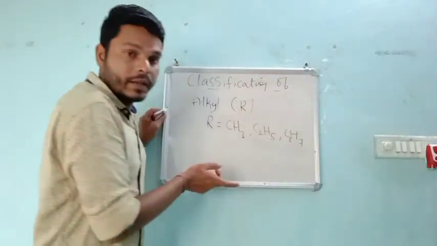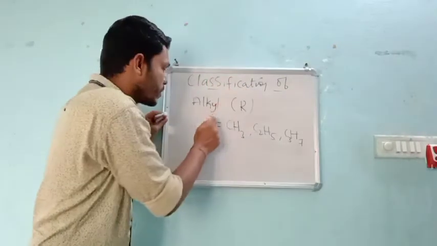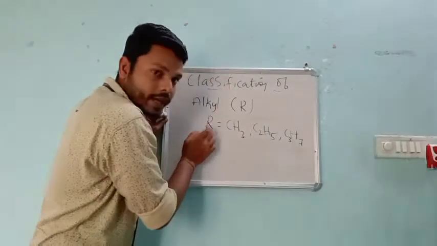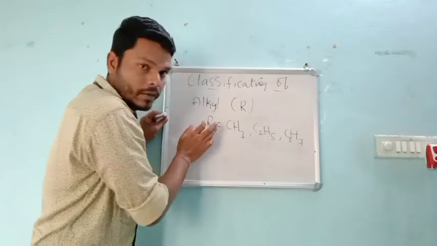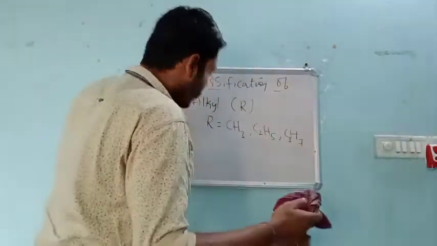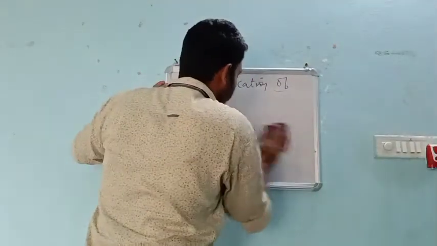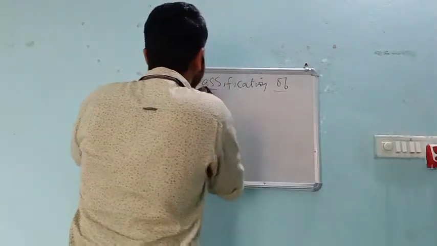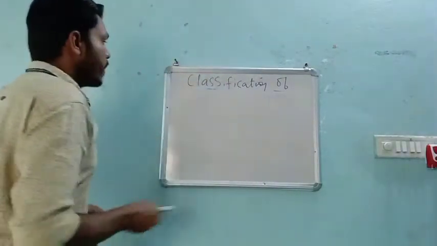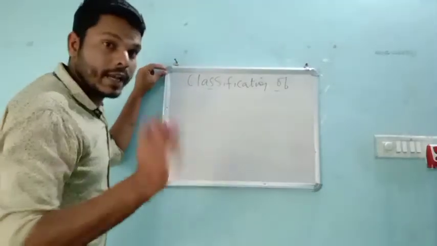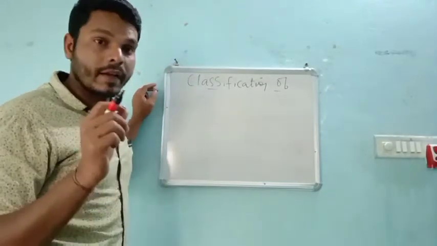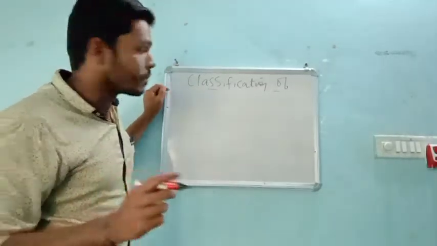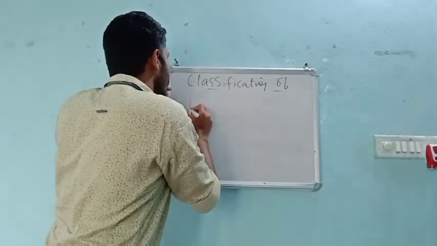So why am I telling this before starting the classification? In classification, we require this as a very important part, right? So try to follow this class. Very easy and very important, but basic things are very important to understand. This is all about alkyl groups. And what I said, I will explain one more term, that is halogens.